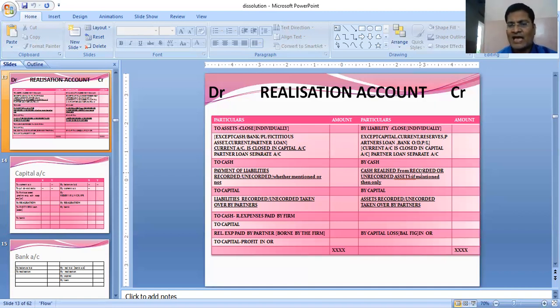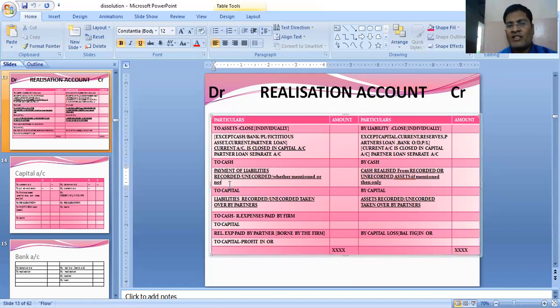Now, when we sell the assets, we write by cash. Cash account debit to realization. So cash realized from recorded or unrecorded assets. Similarly, when we pay, whether mentioned in the sum or not, we need to make the payment. So payment of all the liabilities, recorded or unrecorded, whether mentioned or not. Remember, we are paying the third party liabilities. Provisions for bad debts or depreciation provision are not to be paid.